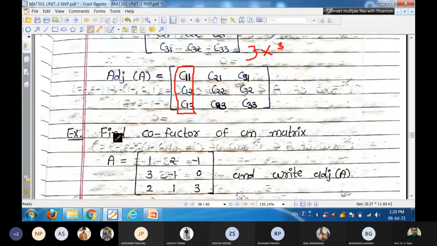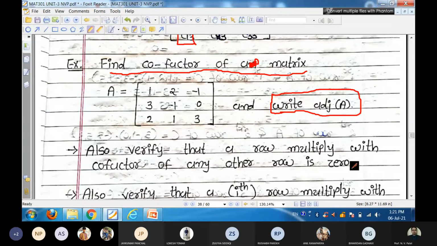Now, a basic example, to find the cofactor of a matrix. Find the cofactor of matrix capital A, and also write adjoint A. To find its cofactor, take its transpose, that is your adjoint. And then next, we have to verify that a row of the original matrix multiplied with any other row of the cofactor matrix is always 0.